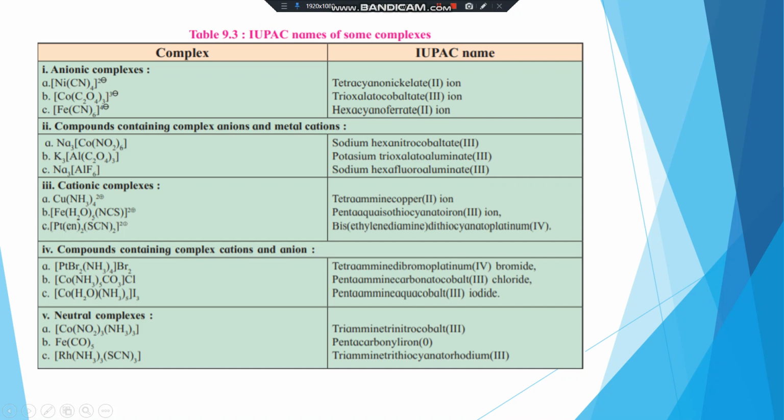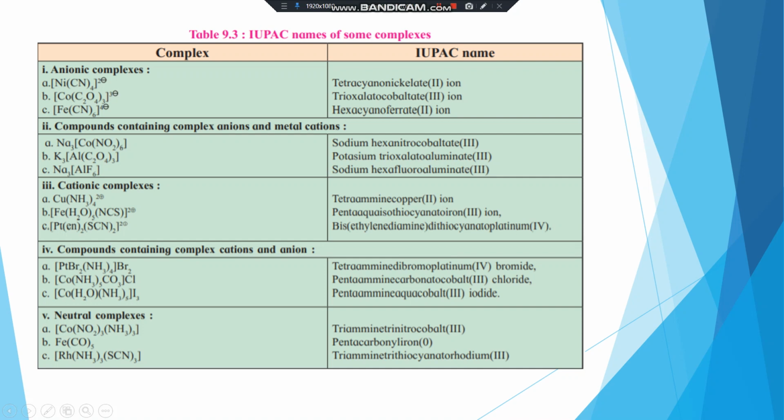Then potassium, this is the oxalate group, so potassium trioxalatoaluminate(III). Then sodium Na3[AlF6], F is the ligand, 6, hexafluoro, so sodium hexafluoroaluminate(III).